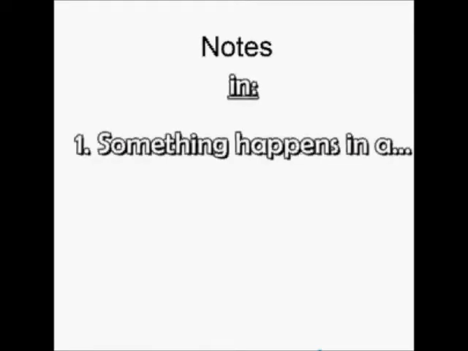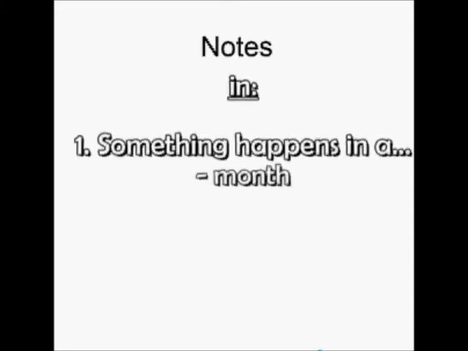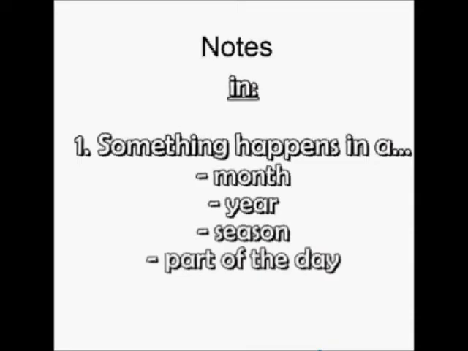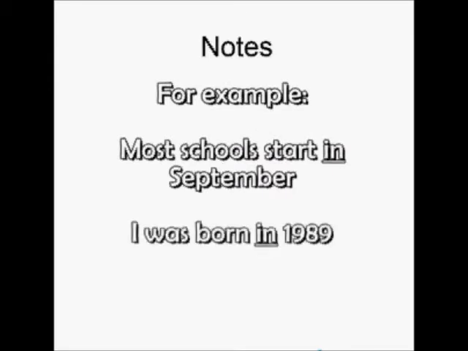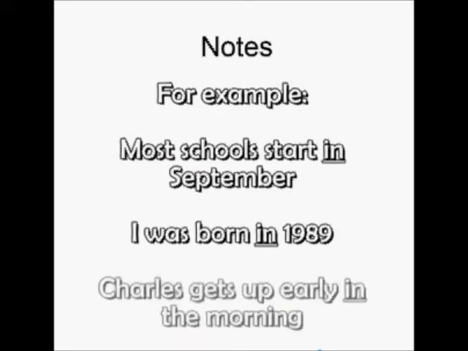Let's start with the preposition of time, in. Use in whenever you want to say that something happened in a month, year, season, or part of the day. For example, most schools start in September. I was born in 1989. Charles gets up early in the morning.